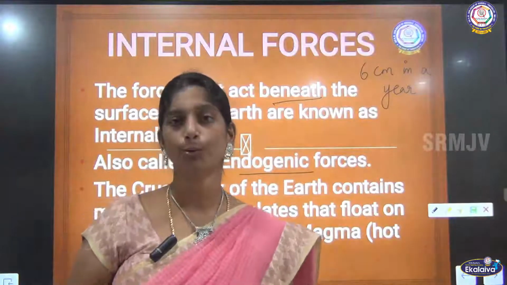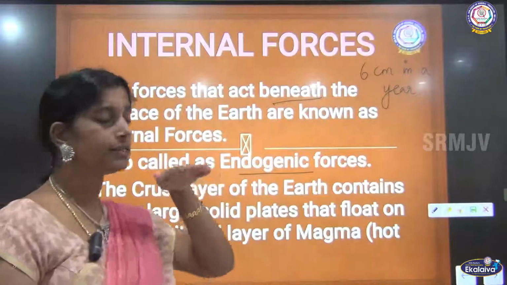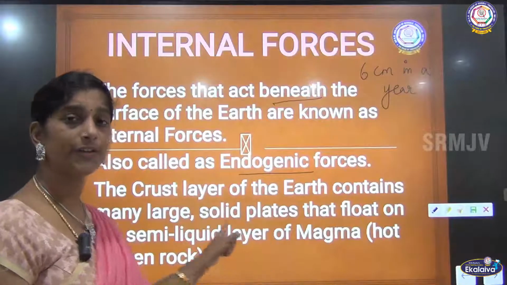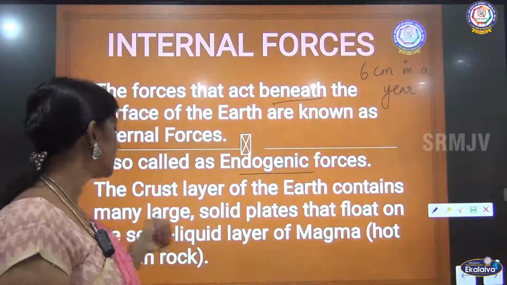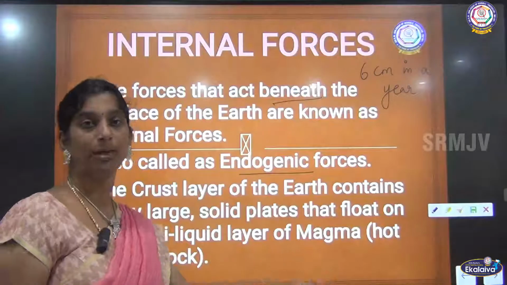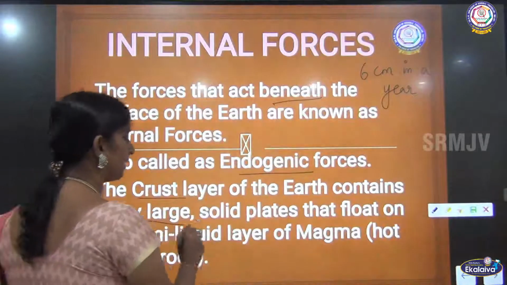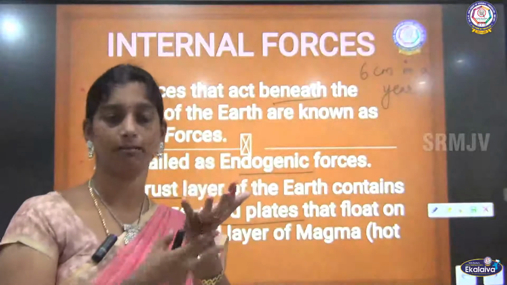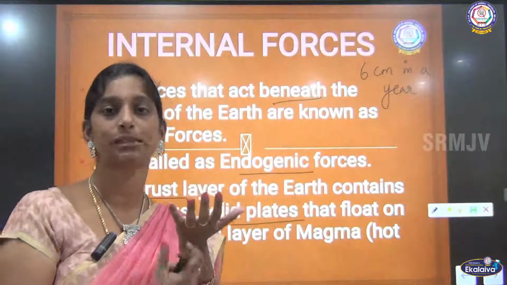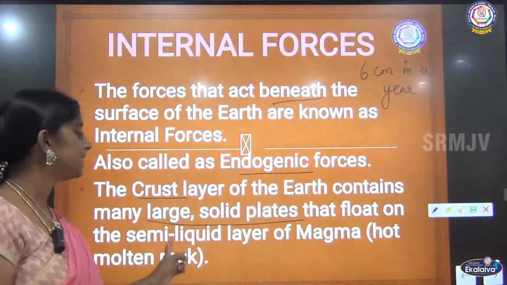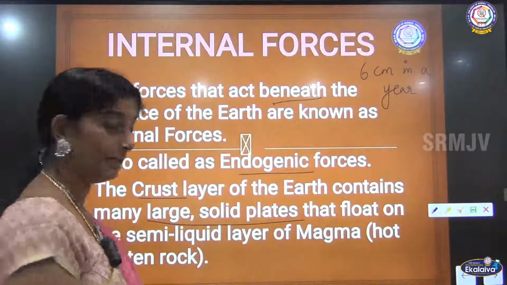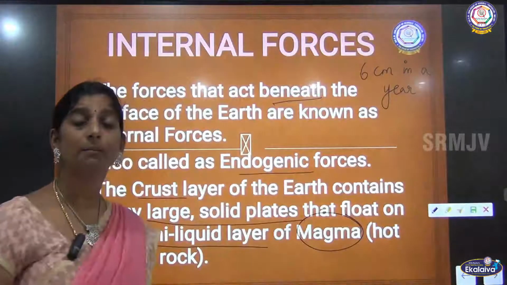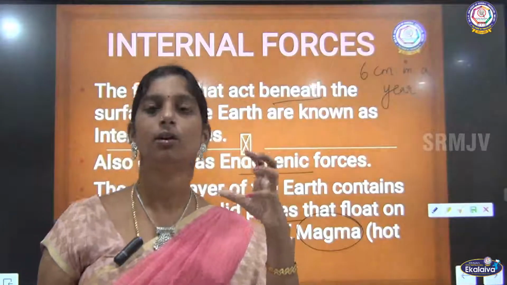And how does it move? It is just on the surface of the magma, which is in a semi-solid state. Here you can see the crust layer of the earth contains many large solid plates. Crust is nothing but large solid plates. These plates are there above a semi-liquid layer of magma. Magma is nothing but hot molten rock.